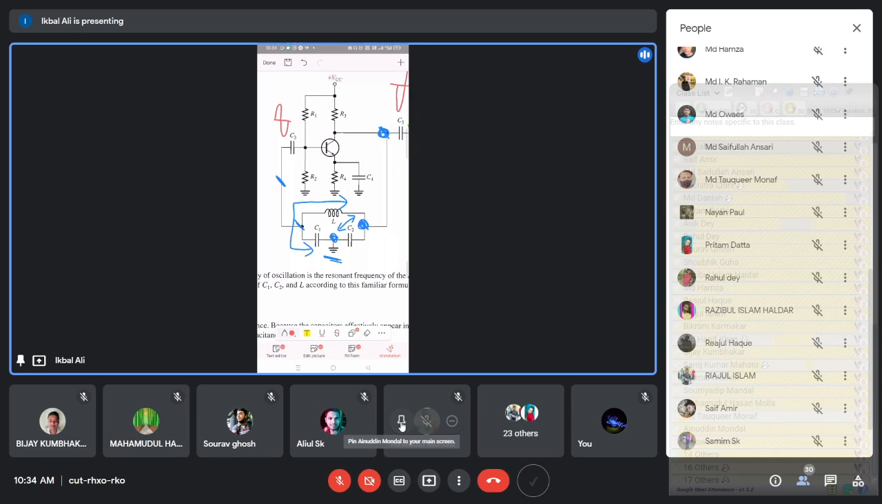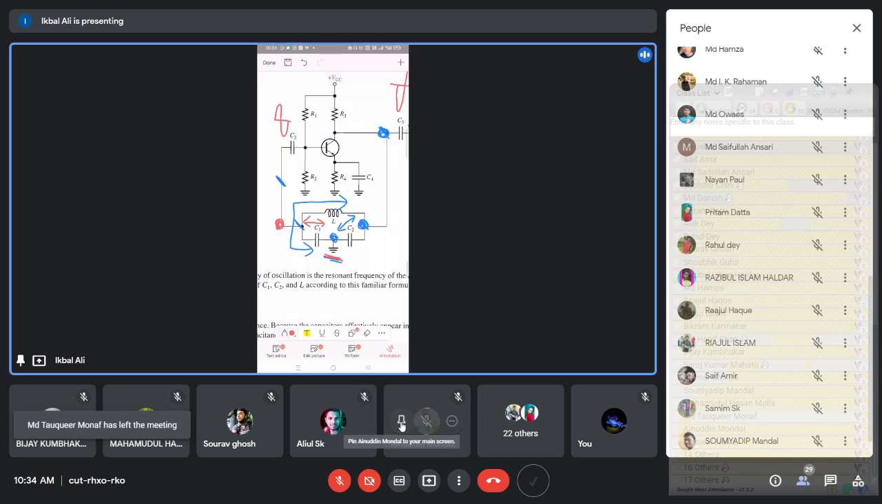Now let us discuss the feedback voltage. What is the feedback voltage? The feedback voltage is this point voltage. This is connected to the input side, so definitely this is the feedback voltage. The feedback voltage is this point voltage with respect to this ground, and that voltage is the voltage across C1.